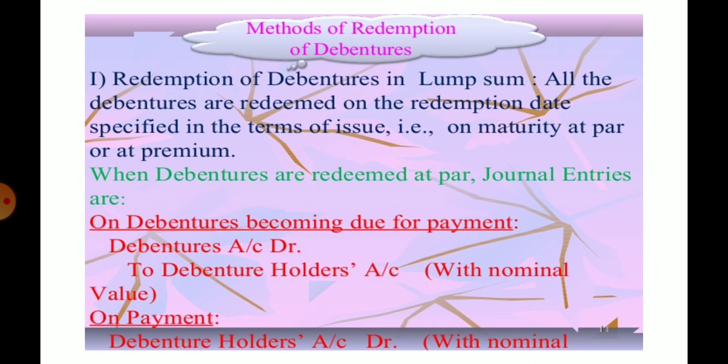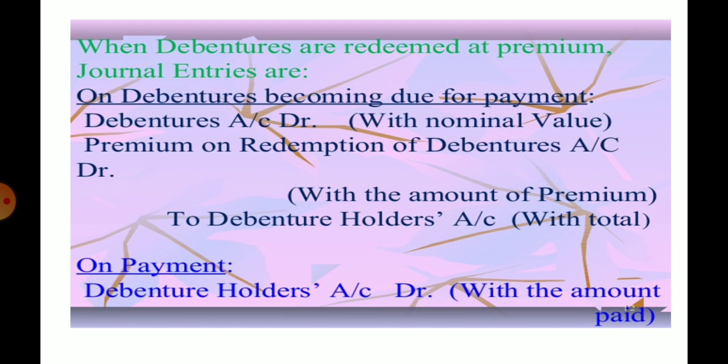or premium. When debenture is redeemed at par, the journal entry will be debenture account debit to debenture holder, the nominal value. On the payment, debenture holder account debit with whatever amount you pay by cheque or cash. When the debentures are redeemed at premium, the account will be debenture account debit with nominal value, premium on redemption of debenture debit to debenture holders.